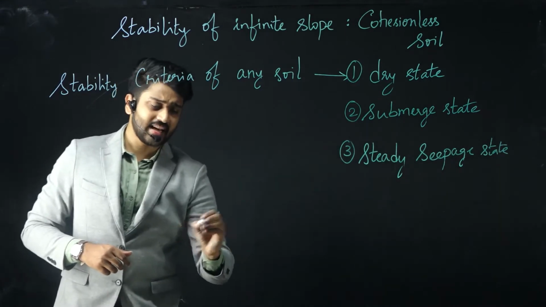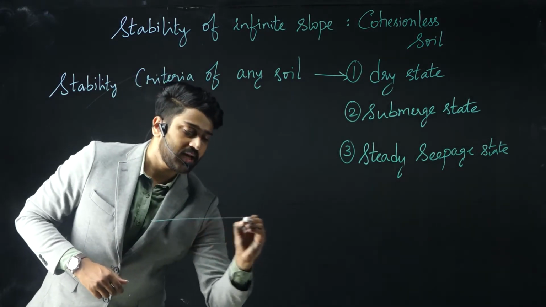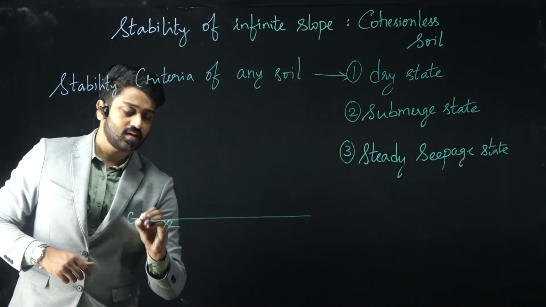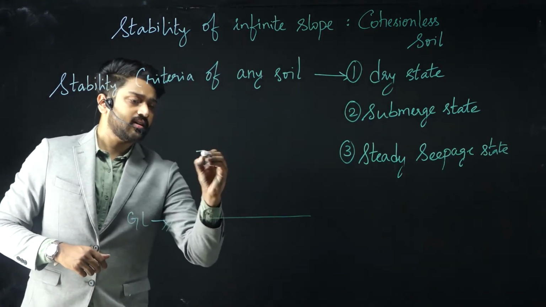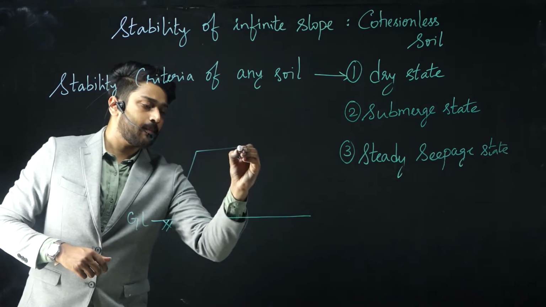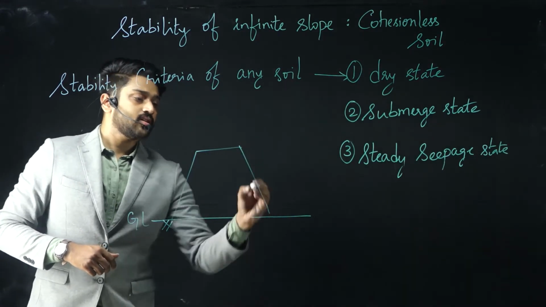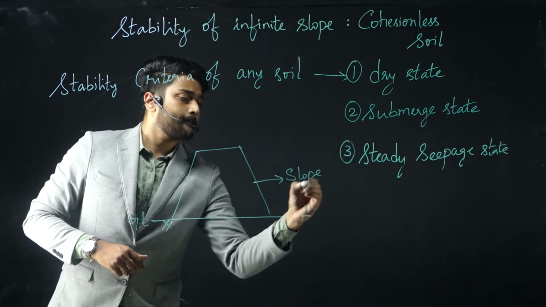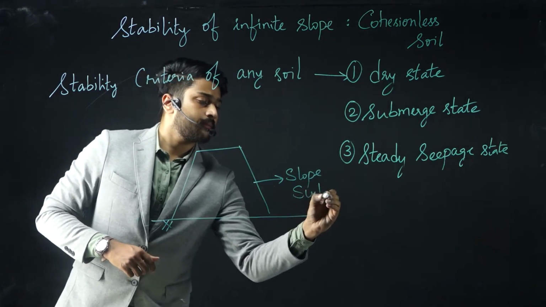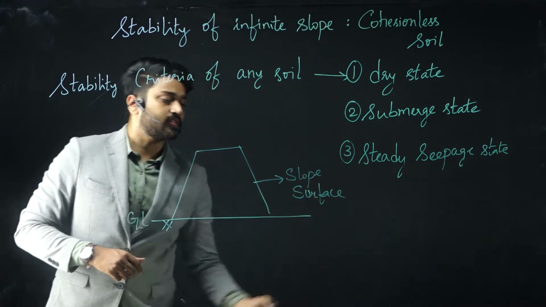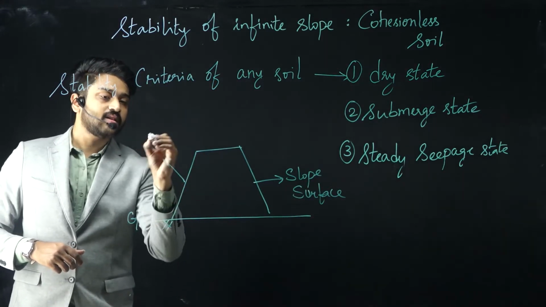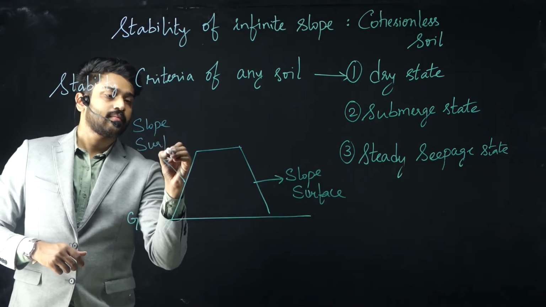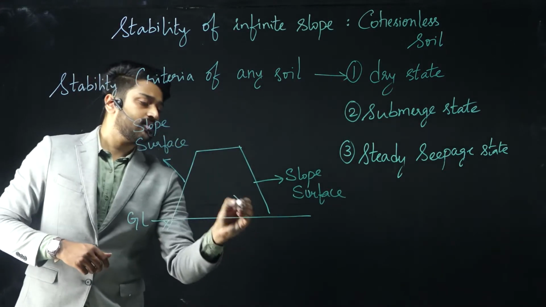Let me explain this in a detailed manner. Imagine this is a ground surface, and let us assume this is some embankment in this manner. This is the slope surface, and this is another slope surface, and this is the embankment.